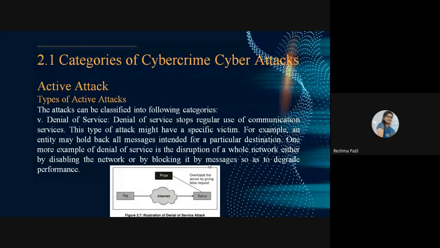Understood this? Yes, ma'am. Denial of service. So what Priya is doing here, Priya overloads the server by giving false requests. Actually, Raj is the real user who wants to communicate with Rahul. But Priya is sending such messages to Rahul that his inbox is overloaded. And now the real message he is not able to get because of such messages. This is called denial of service. Overload the server by giving false requests.